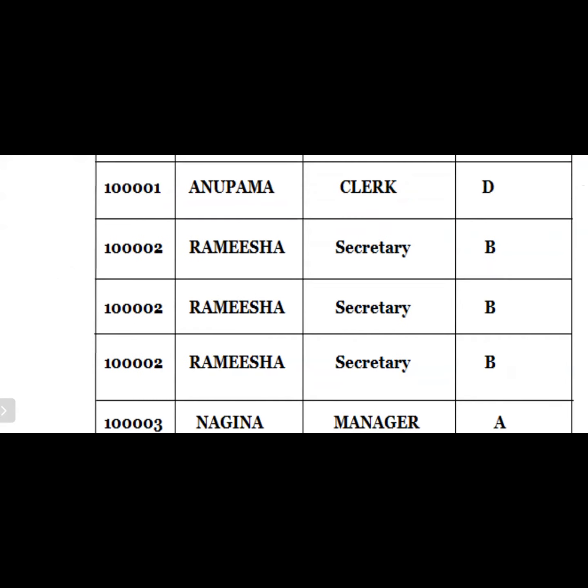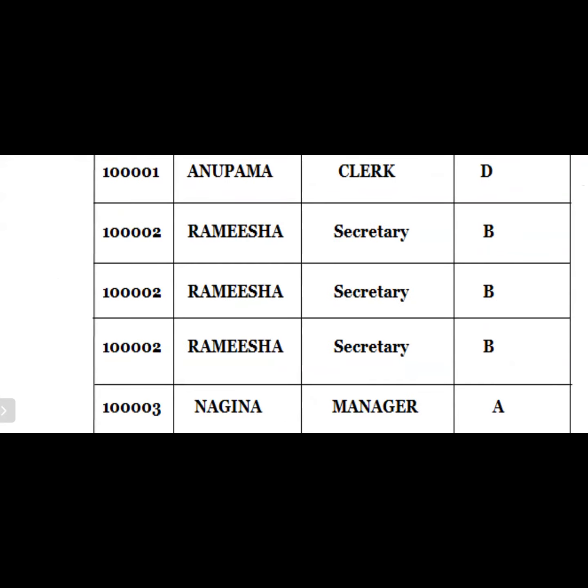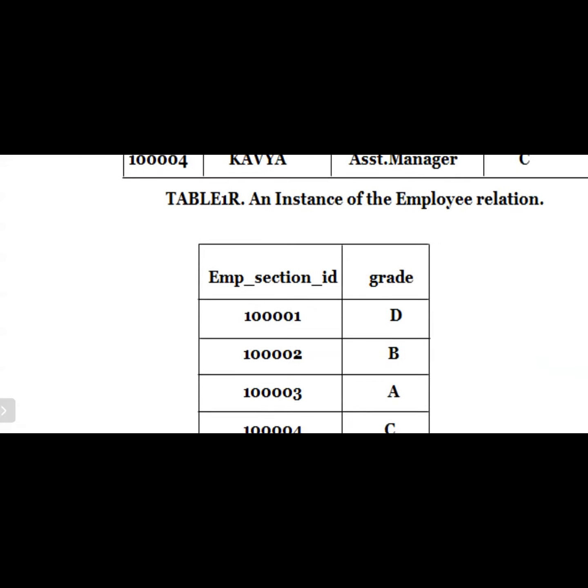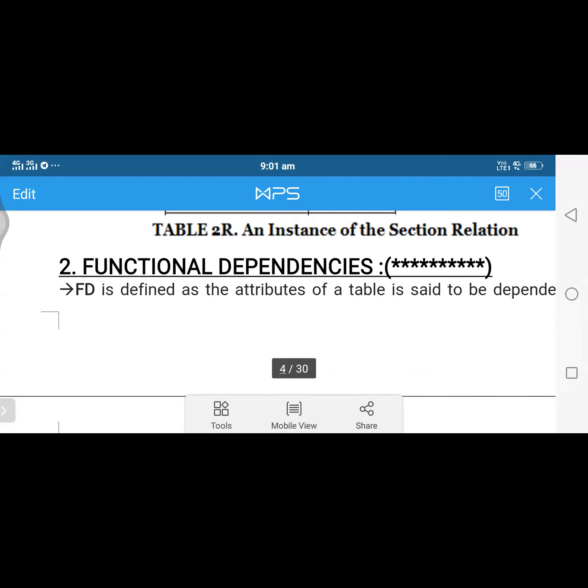If you observe here, whenever 14001 is there, then the grade is D. When there is 14002, then the grade is B. So 14002 is repeated three times, and the grade B is also repeated three times. Am I right? So we try to avoid this type of manner. I hope all of the members are able to understand clearly.